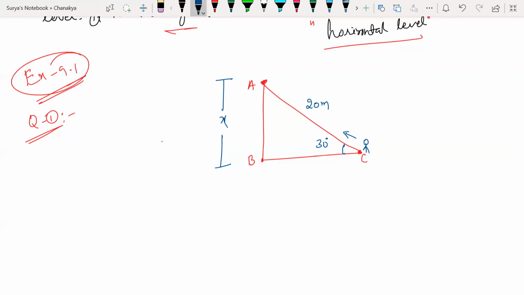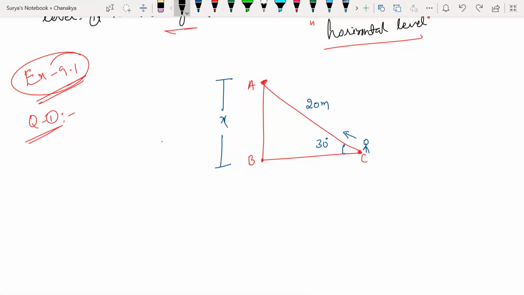Understand? Sir, yes. Even if it's angle of depression, angle of elevation equals angle of depression, so there's no difference. Look at this here. If I stand over here and look at the ground, that is depression. If I stand over here and look at the top, that is elevation. Any doubt? But angle of elevation equals angle of depression, right?